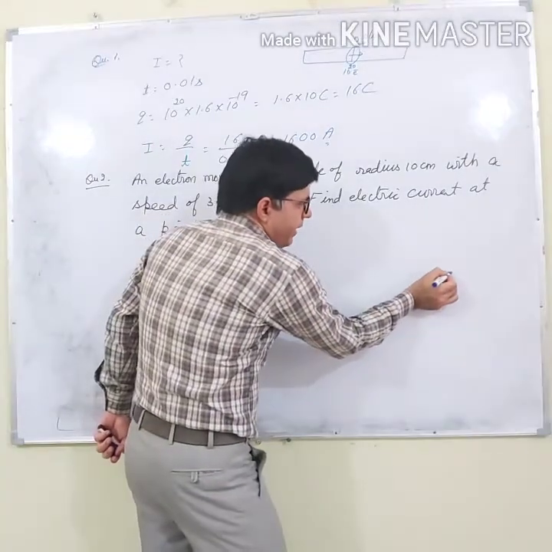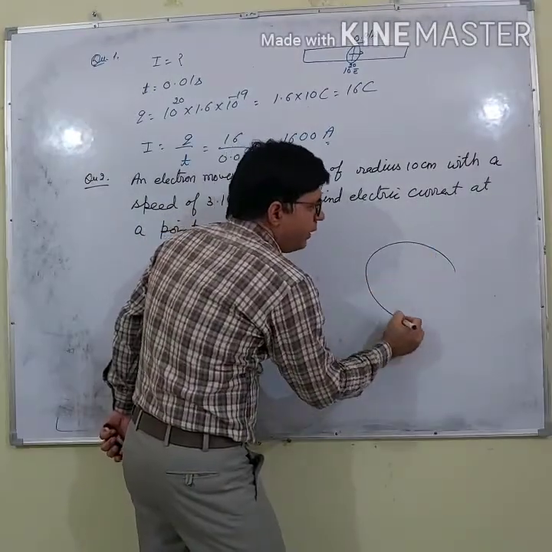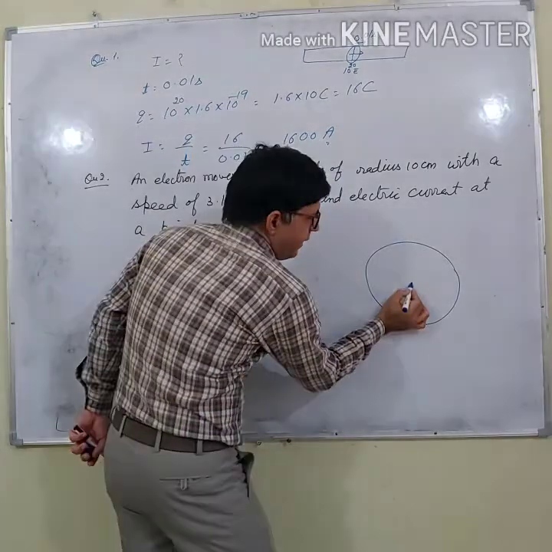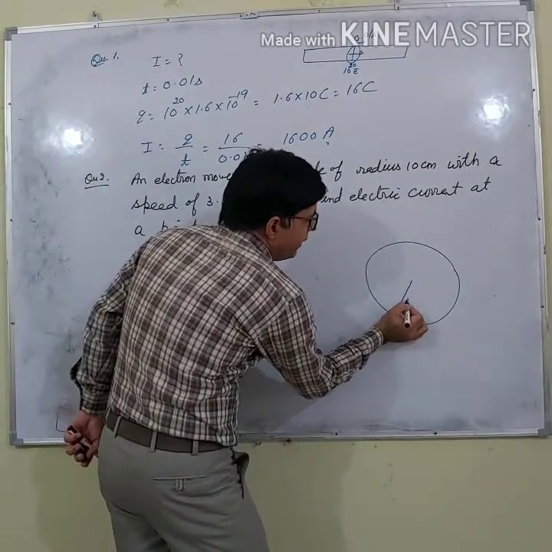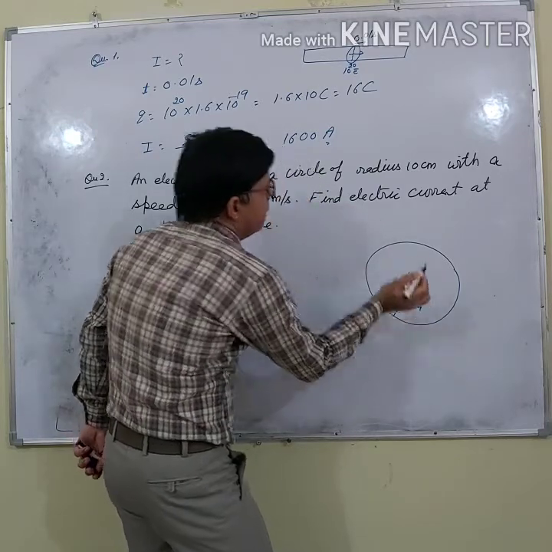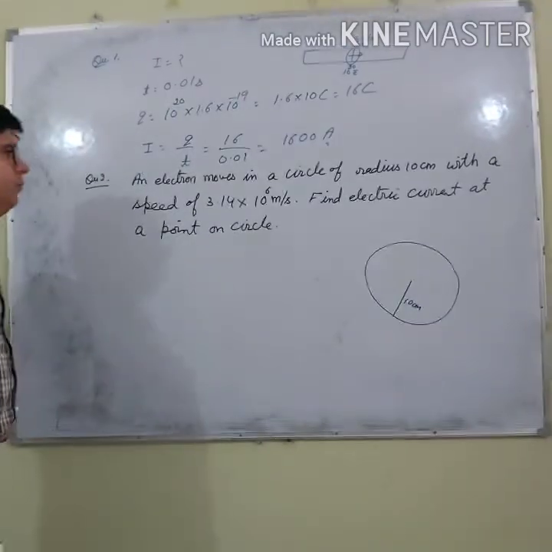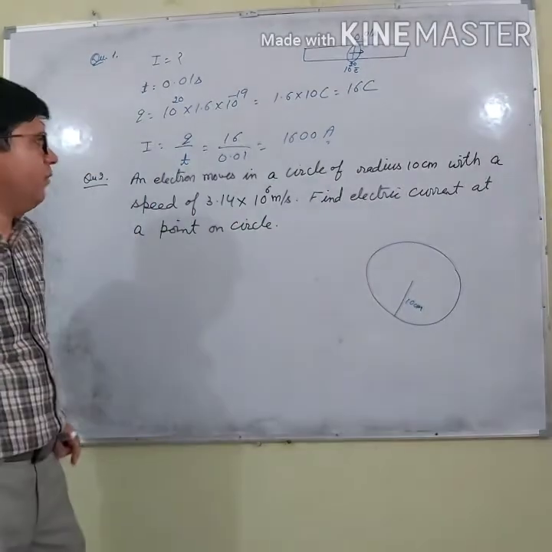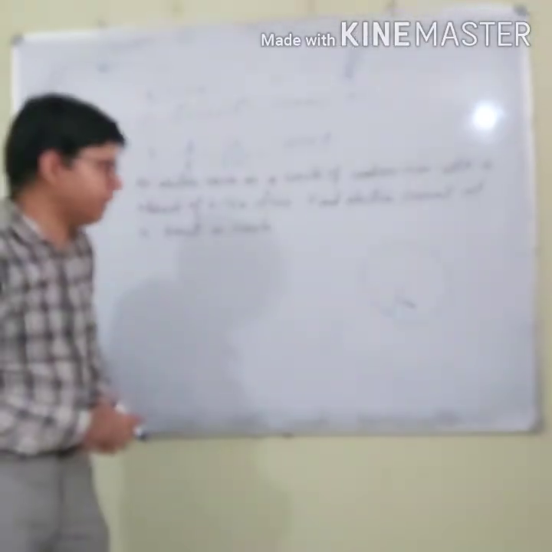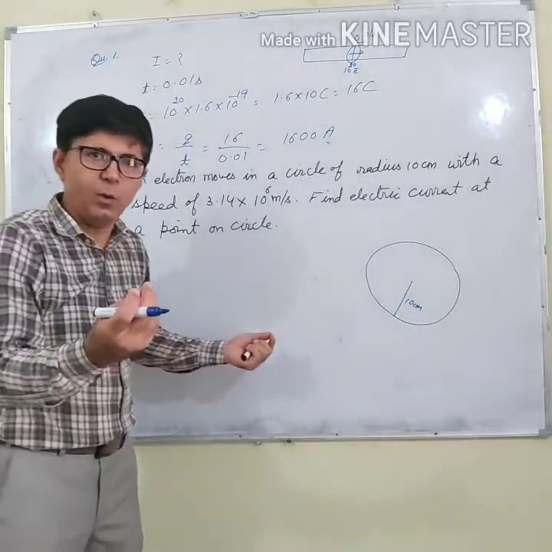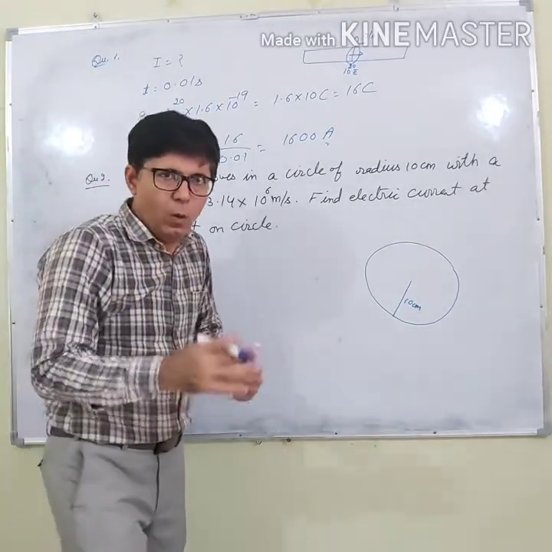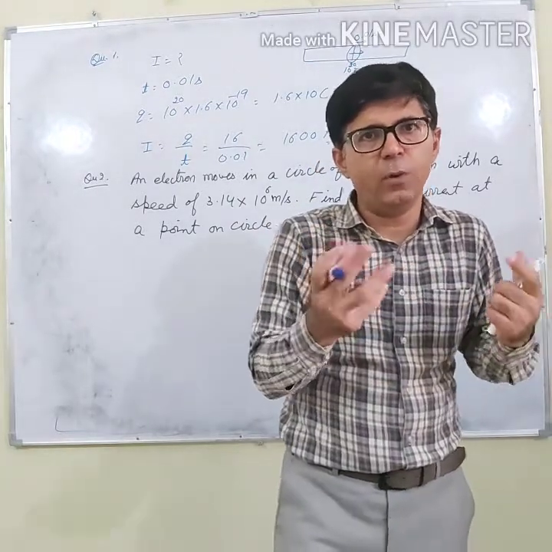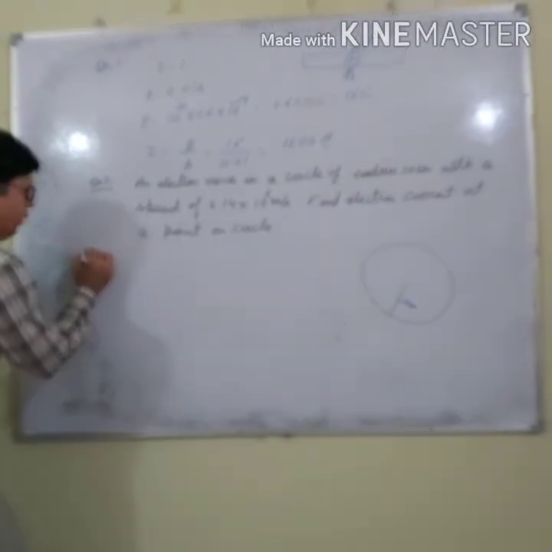So let us say an electron is moving along a circle, and we need to find the electric current. Now to solve this question, all of us know that the formula of electric current is charge upon time. So let's do it.